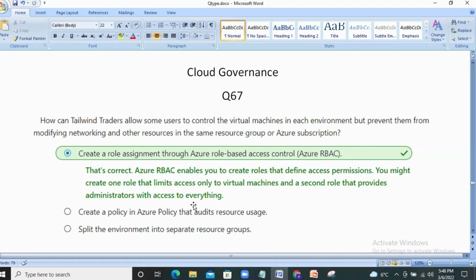Hence, we'll go for the first option. Azure RBAC enables you to create roles that define access permissions. You might create one role that limits access only to virtual machines and a second role that provides administrators with access to everything. Hence, the first one is the right answer.